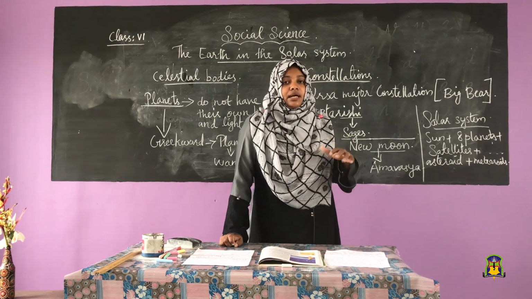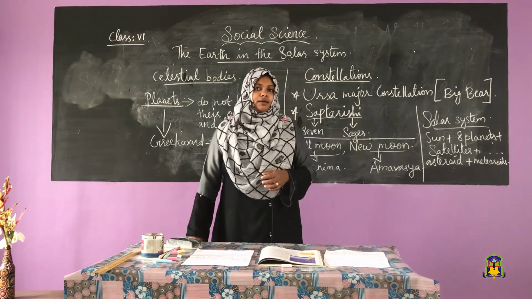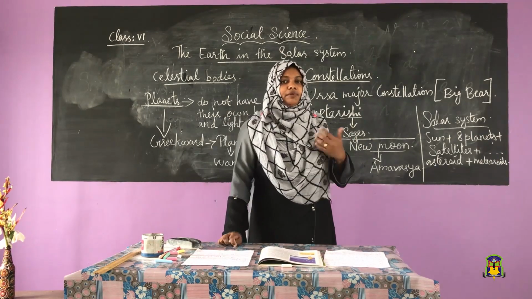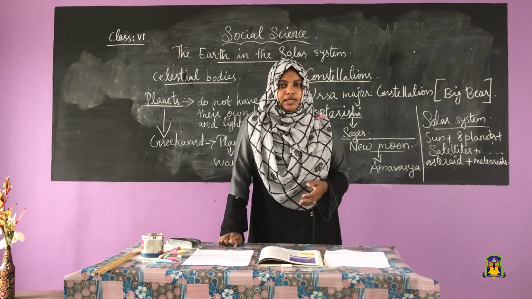And the sun is the head of the solar family. That we will discuss in our next class.